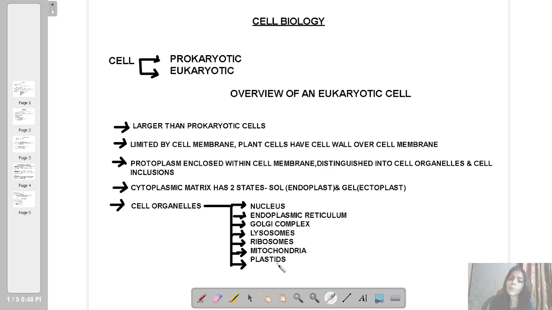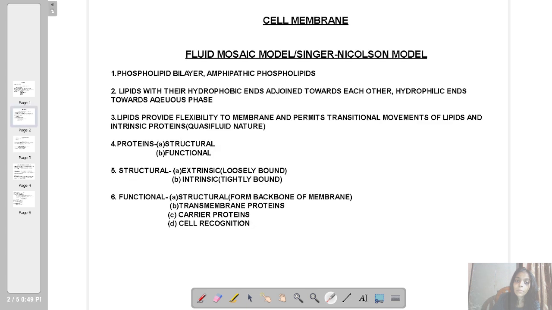Now, each and every part of the cell has a typical structure and, associated with the structure, a typical function. So the first part of the cell that I was discussing was the cell membrane. I have already written over here, limited by a cell membrane. So we should first discuss the structure of the cell membrane. Regarding the structure of the cell membrane, various scientists have proposed various theories.